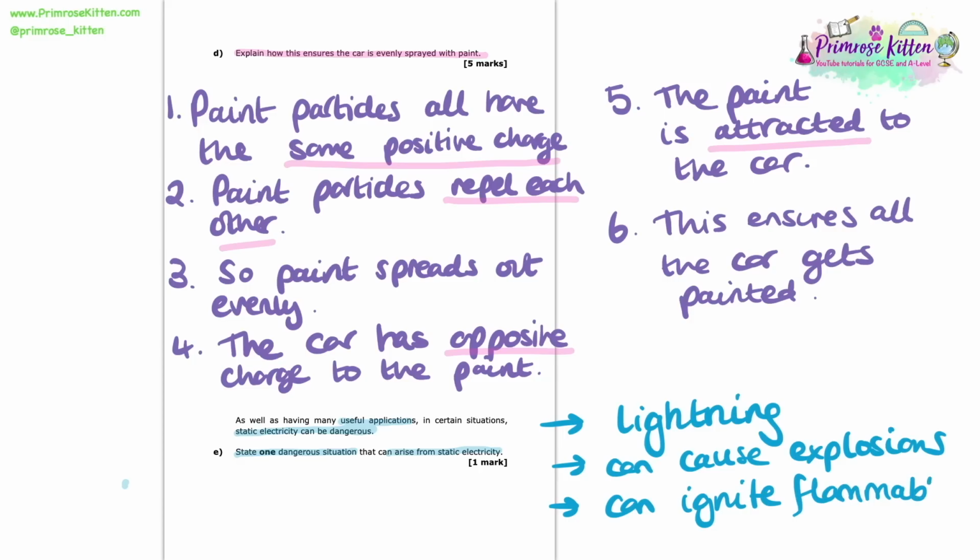Now, if you've got another great example that shows the dangers from static electricity, then by all means write that down. The mark scheme will allow for anything that is correct, but these are the 3 that you'll be familiar with from learning in class. So in the exam, if you write down any one of those, you're going to get your mark.